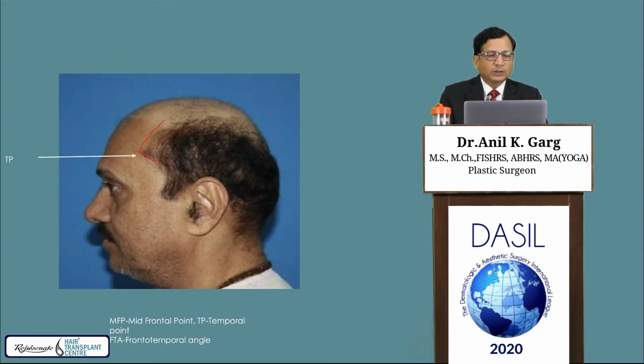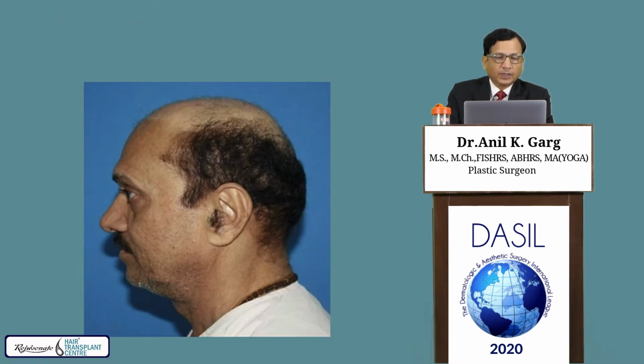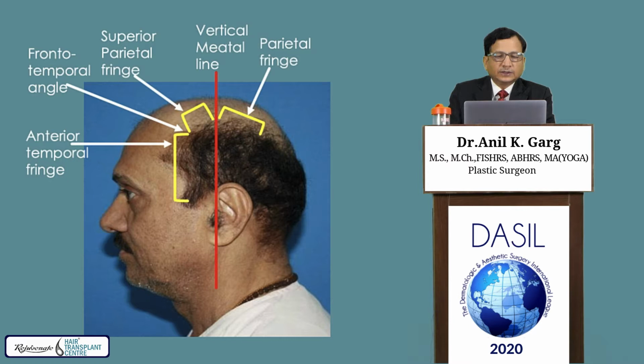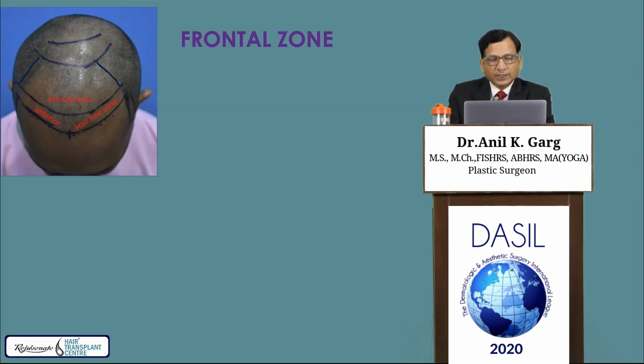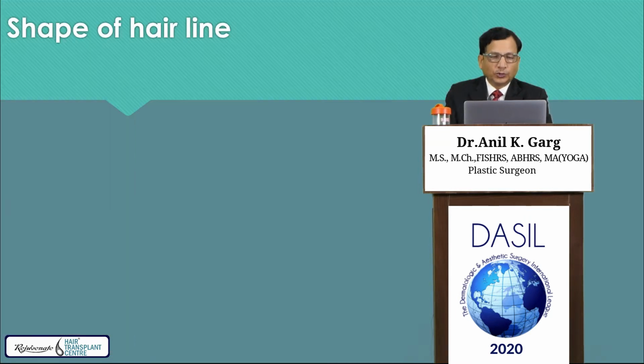In lateral view, this is the TP, temporal point. This is the parietal hump. This is the anterior hairline. This is the frontal, mid-scalp, and the crown area. Now the fringes: antetemporal fringe, superior parietal fringe, the parietal fringe and the occipital fringe. Now the frontal area includes the anterior hairline, frontal area, and the temporal triangle. This makes the frontal zone.